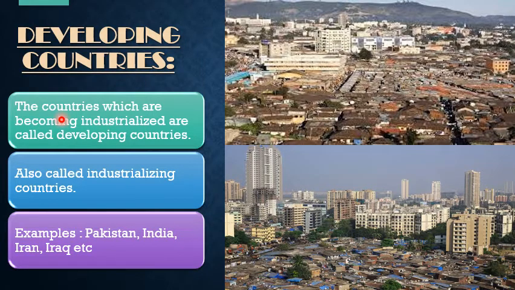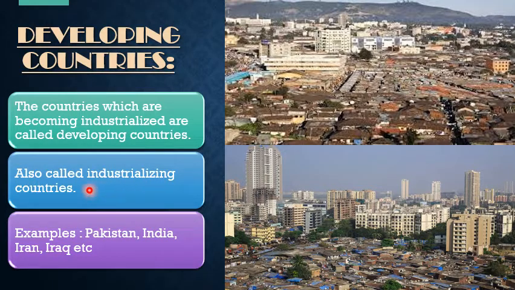When we were talking about developed countries, they were the countries which are industrialized. If we see the definition of this, the countries which are becoming industrialized are called developing countries, also called industrializing countries.